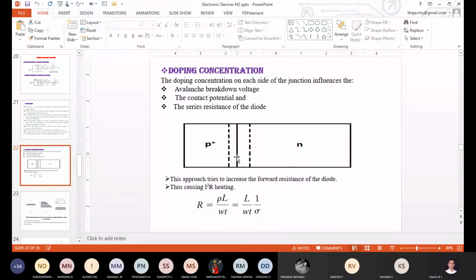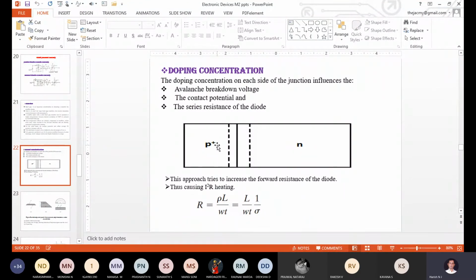Correct? That statement is correct. Yes, sir. Yeah, correct. So here P plus N. Now, in a normal diode, the depletion region expands uniformly. If it extends 1 inch on the P side, it extends 1 inch on the N side as well. But here you have taken P plus and N. So now what happens?